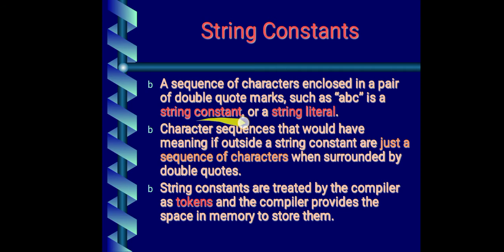String constant or literal. So what is it? A sequence of characters. One by one, if I am writing the characters and the characters are enclosed in double quotation, then we say it is a string constant or string literal.